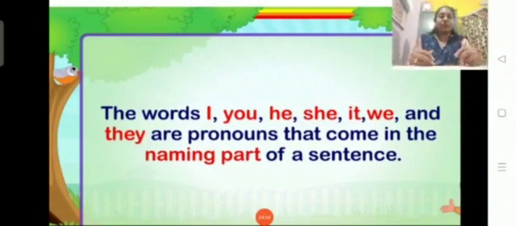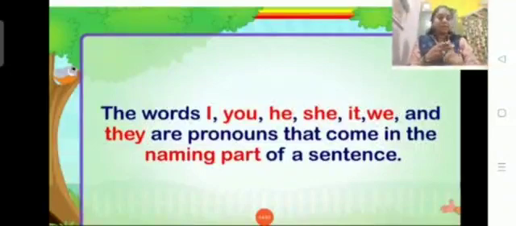He, as I told you earlier, is used when we are talking about boys. She is used when we are talking about girls. It, when do we use it? It is my book. It is my pen. It is my pet. We usually use it when we are talking about things and when we are talking about animals, children. We. When do we use we? When I am in the conversation. If you are included in the conversation, we use we, children.